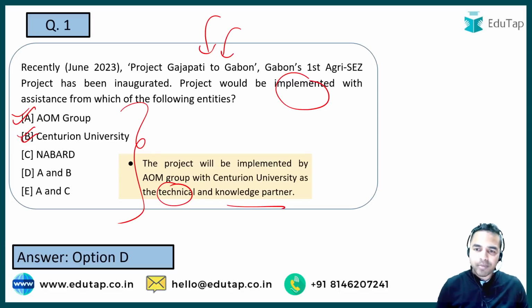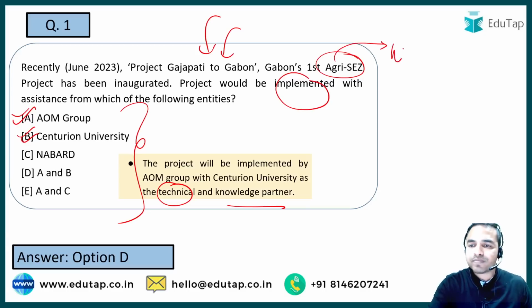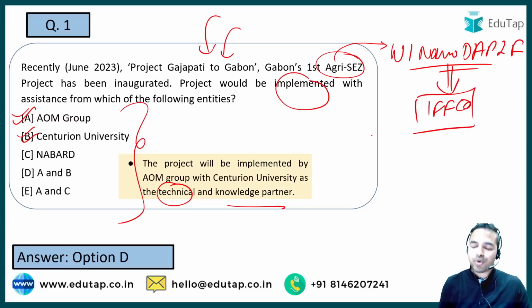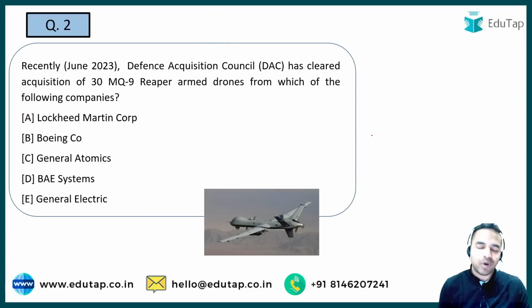So guys, as it is Gabon's first Agri SEZ, now let's talk about another agri related news article. You have to tell me the world's first nano DAP liquid fertilizer. Which company launched it? The company which launched the world's first nano DAP liquid fertilizer was IFCO. Another important thing you should remember from the exam point of view. Now let's move on to the next question.